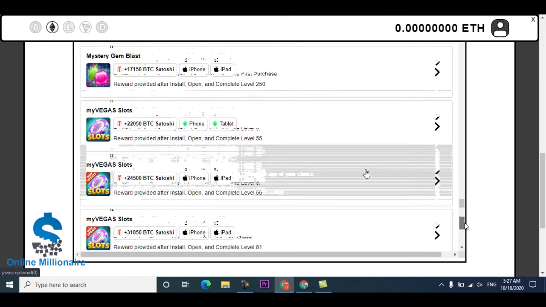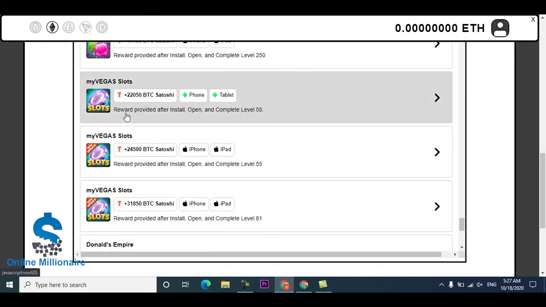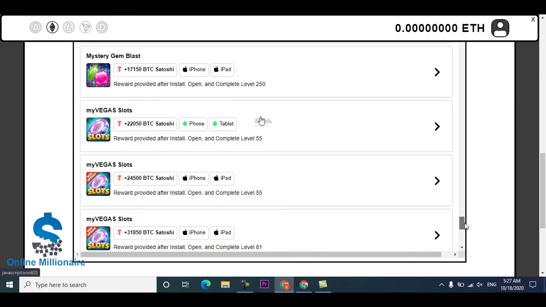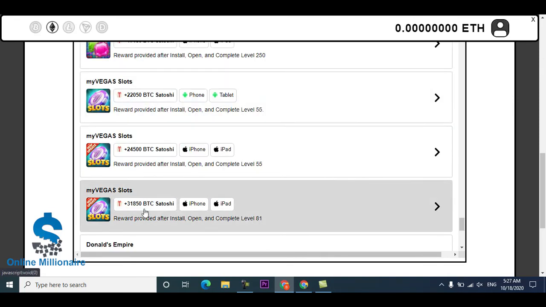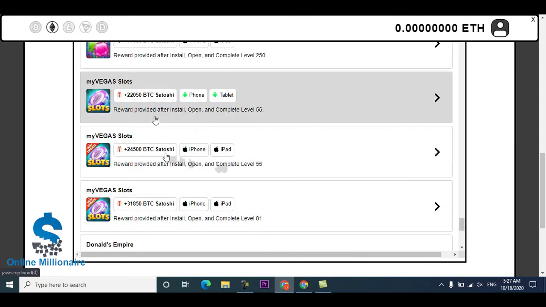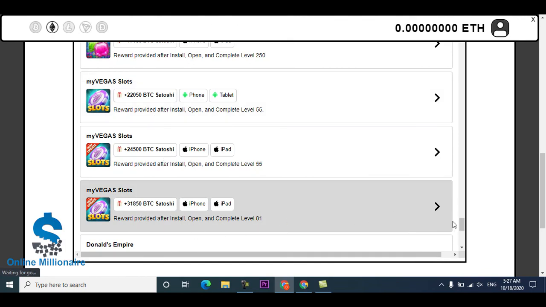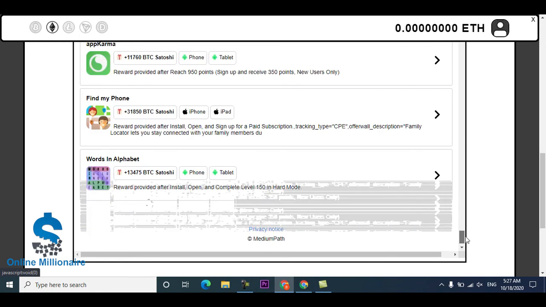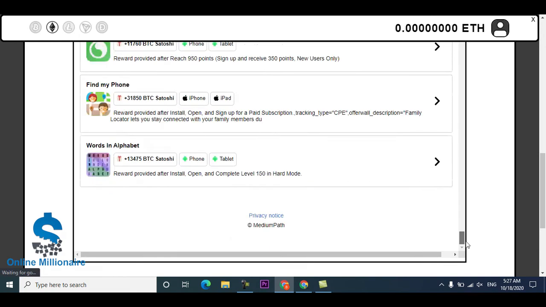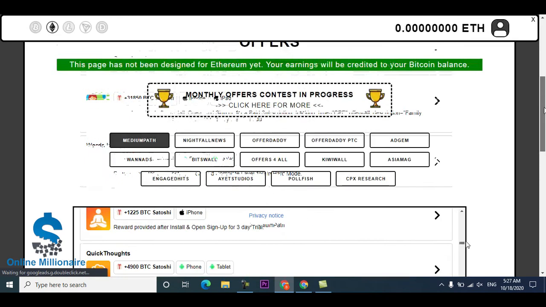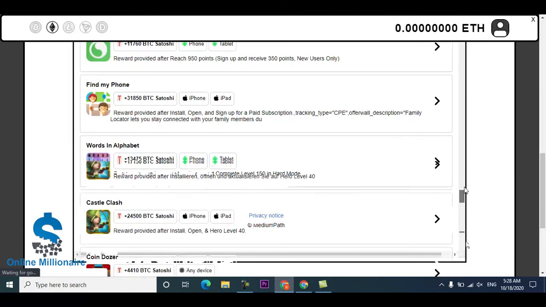You just install this game, reach this level, and they pay you this much. For iPhone, reach this level, they pay you this much, reach the next level, they pay you much more. You can just complete the levels and earn much more just by completing them.